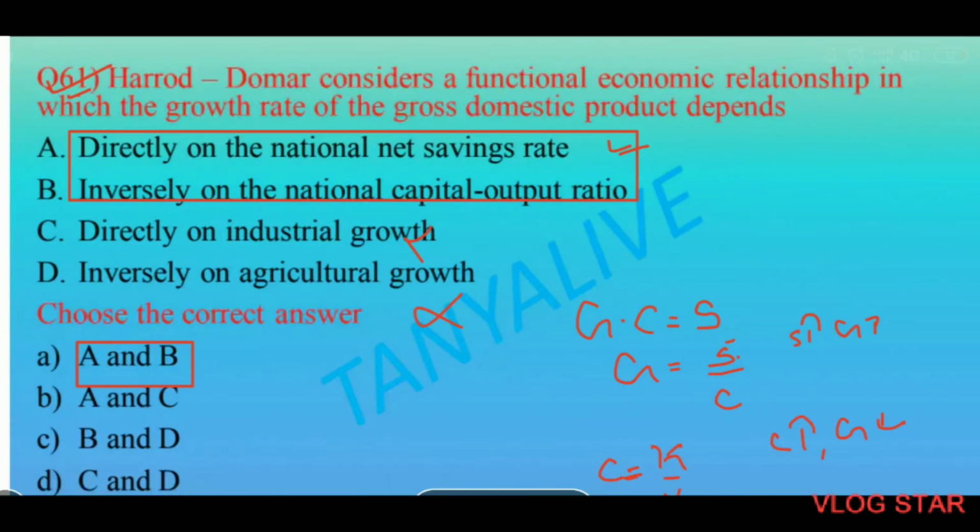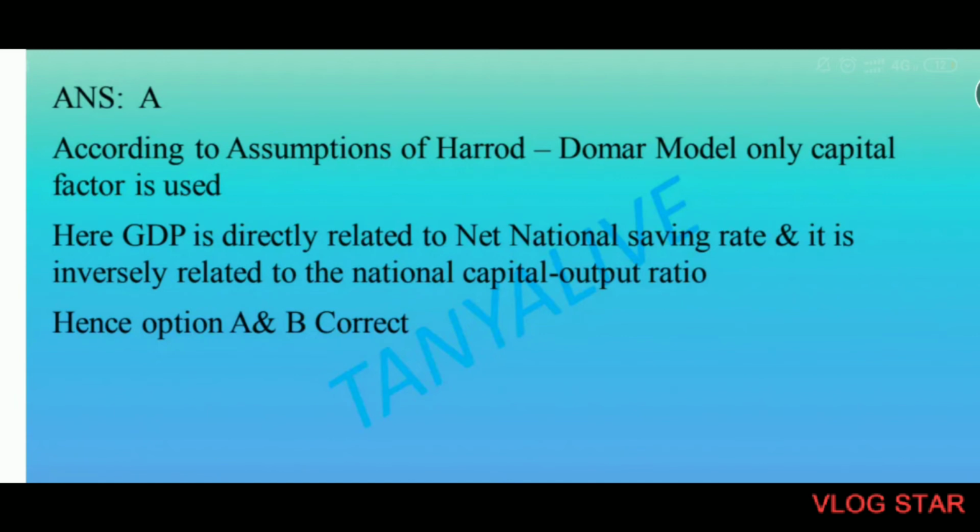Harrod-Domar considers a functional economic relationship in which the growth rate of the gross domestic product depends on both, directly on the national net savings rate and inversely on the normal capital output ratio. In the Harrod-Domar model, there was one equation, G multiplied by C is equal to S. So G is equal to S upon C. S is the net saving rate. As the savings will increase, the growth will increase in direct proportion. C is the capital output ratio. Growth and capital output ratio have an inverse relation. So as the growth will decrease, the capital output ratio will increase, and vice versa.